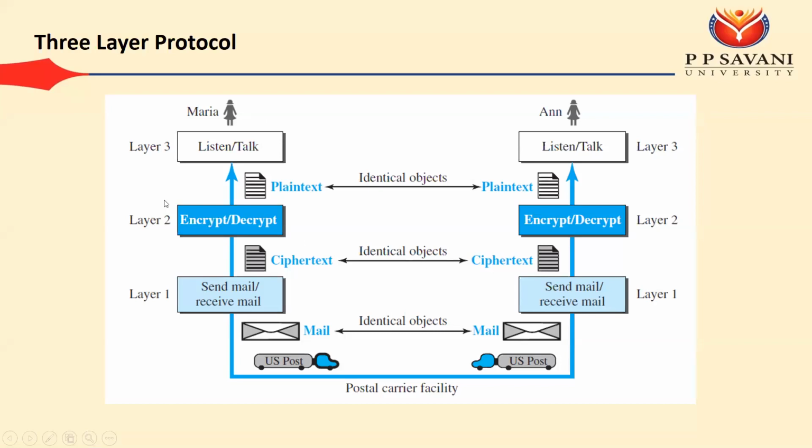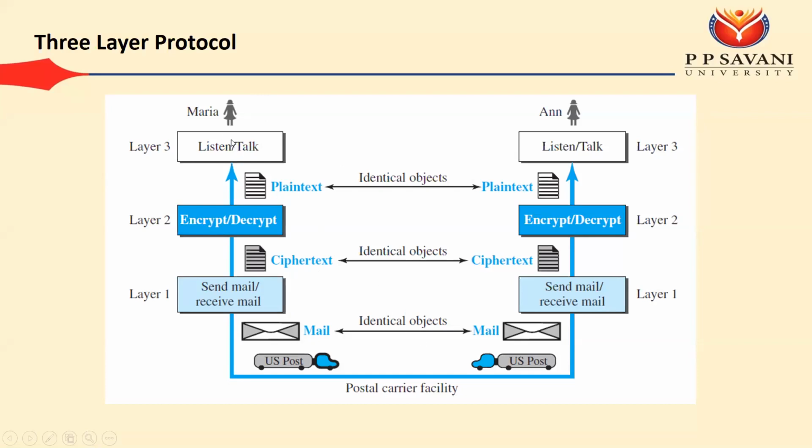Now, some things about these layerings. At the end of each layer, we have identical objects. For example, at layer 3, we have the plain text. At the end of layer 2, we have the ciphertext, and at the end of layer 1, we have the mails.